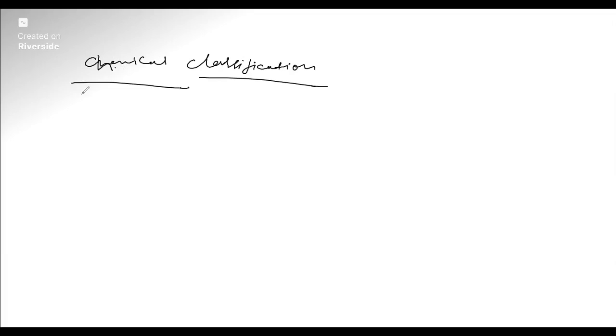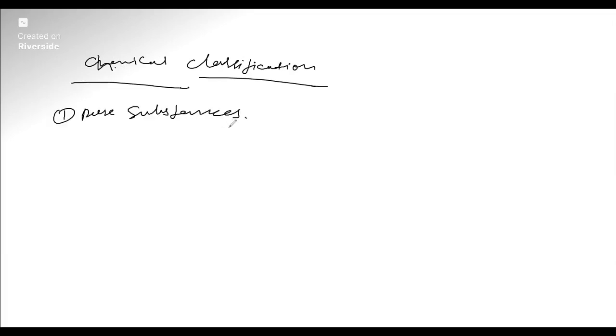So we have seen the physical classification of matter, that is solid, liquid and gaseous state. Then we have seen the properties of matter. Now we are going to see the classification based on chemical classification. The first classification of chemical is into pure substances and mixtures. So first we'll see the chemical classification. Here the first one is pure substances.